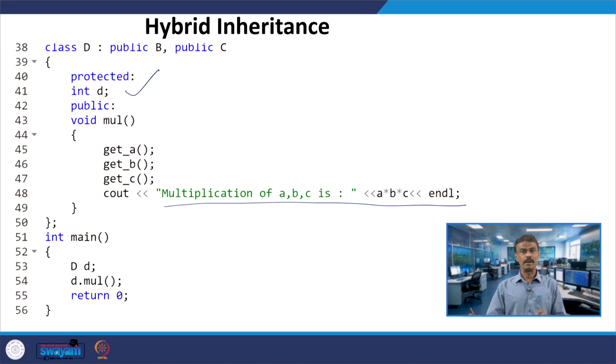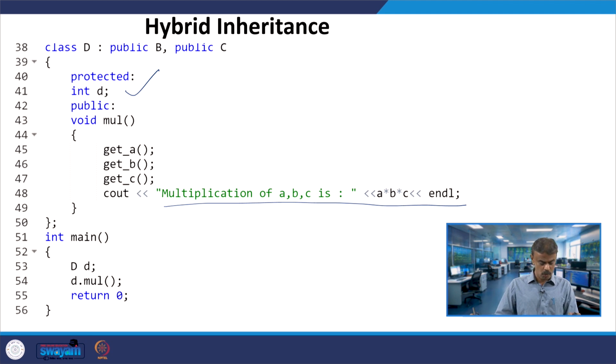Now what will happen: you have A, B, C from line numbers 45, 46 and 47. The multiplication of A, B, C will give you the result, whatever number you are taking. For example, if I give 10, 10, 10, the answer will be 10 into 10 into 10, so 1000 will be the output.